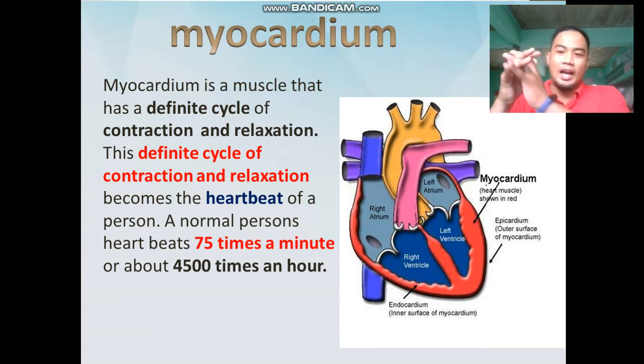So that is what makes our heartbeat, okay? A normal person's heart beats 75 times a minute, or about 4,500 times an hour. That is the myocardium, the muscle that you can see in the picture on the screen, okay?